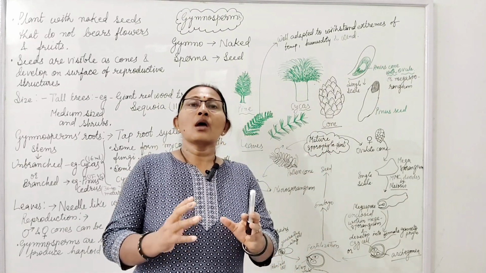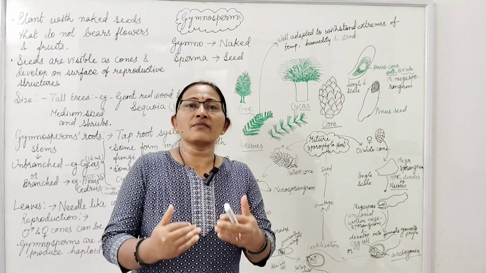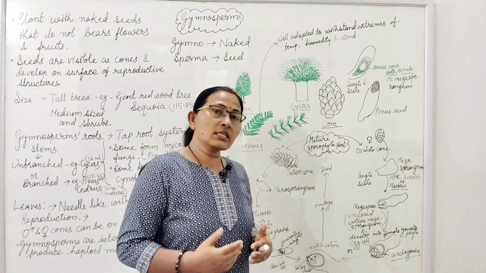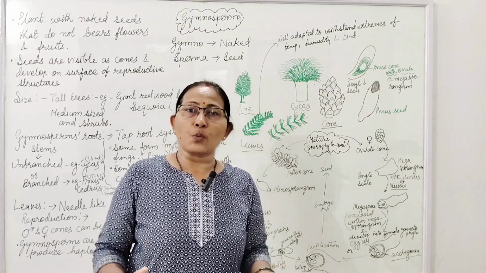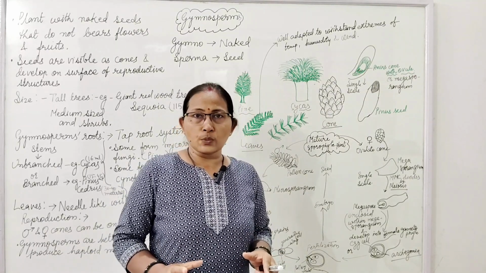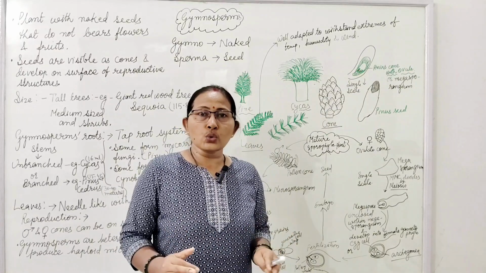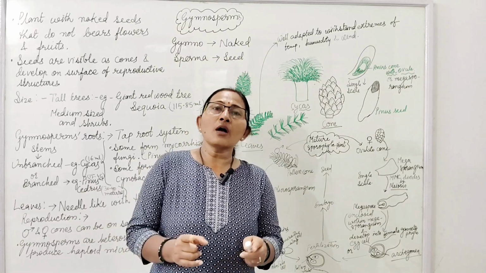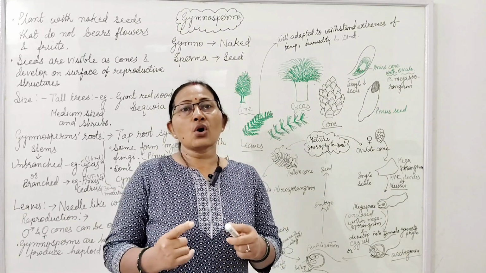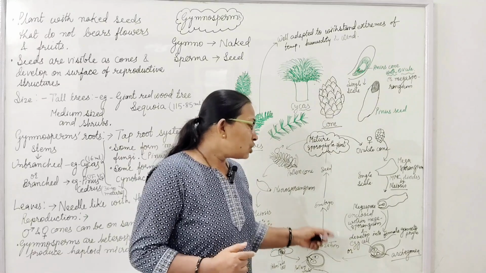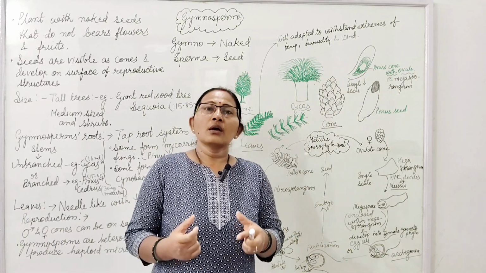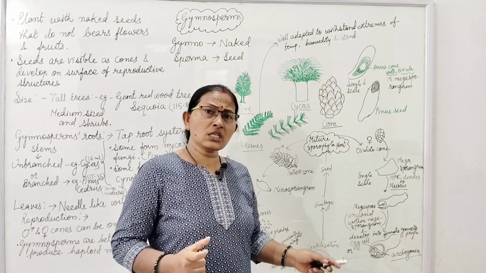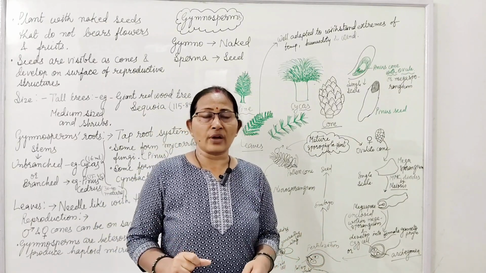Inside the megasporangium, megaspore mother cells divide meiotically and form 4 megaspores, of which one megaspore develops, enclosed within the megasporangium, into the female gametophyte with archegonia. These archegonia may be 2 or more in number. This is about the development of the female gametophyte.